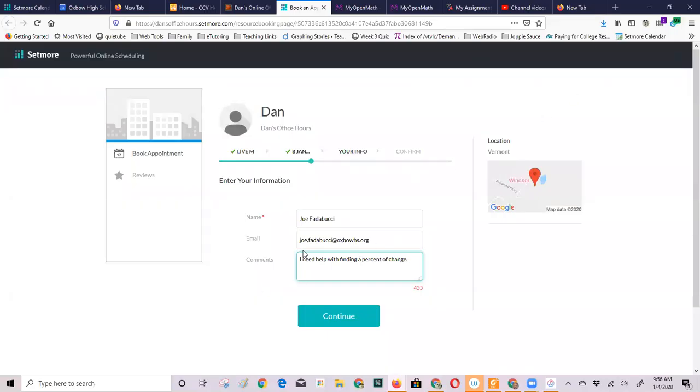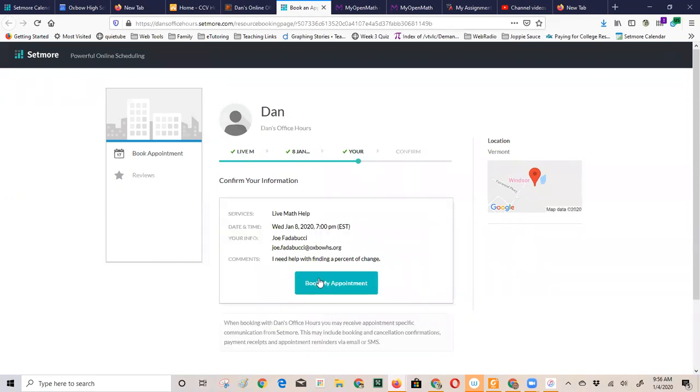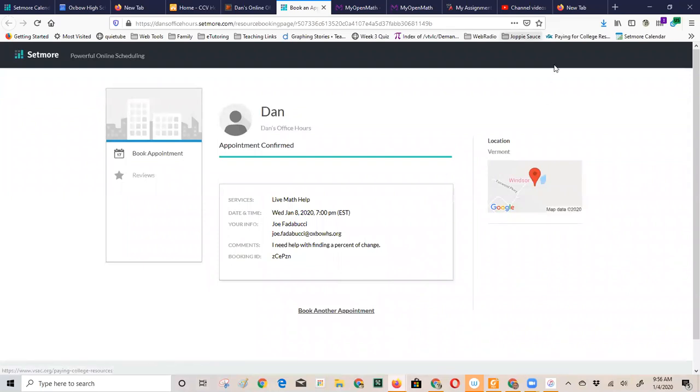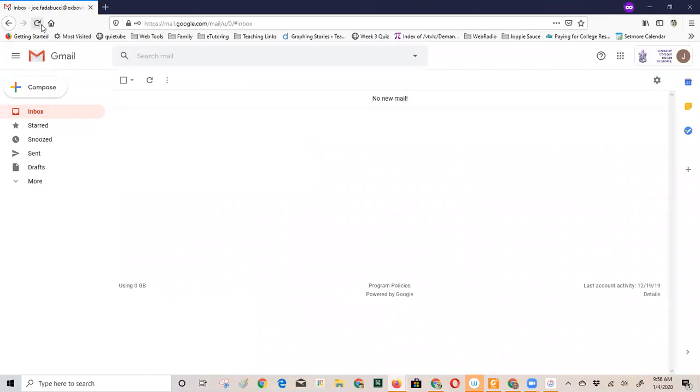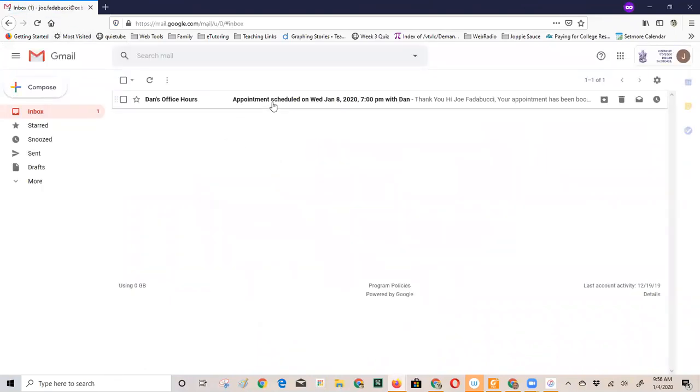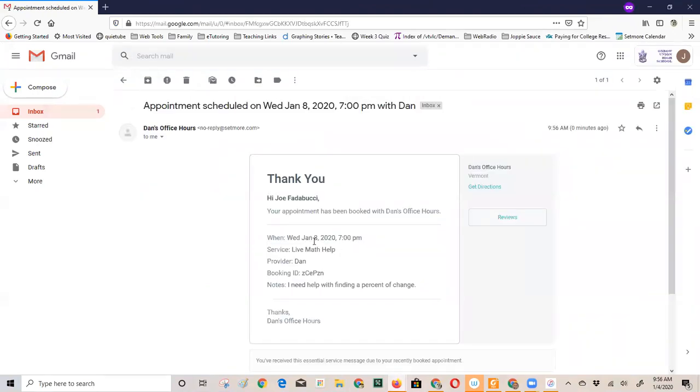Okay, so I've got this in. I got my email set up, and I made a comment about what I need help with. That's optional, but it certainly helps. It might help our time go a little faster. So then you click continue, and it'll say book my appointment. And then what happens? You should get an email from Setmore that says you booked your appointment. Let's see. Yeah, so that's the appointment scheduled. Just a reminder for you. You can add it to your calendar if you want.